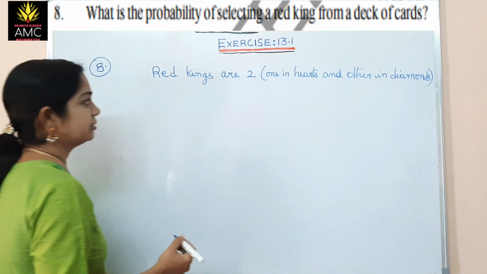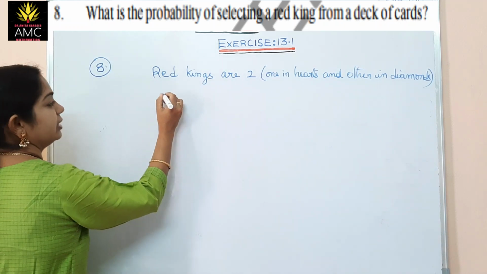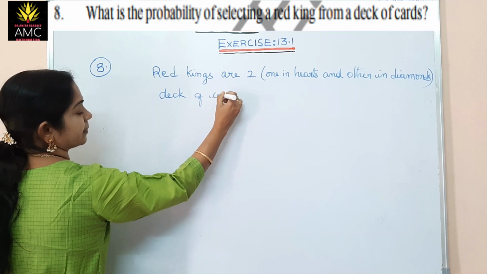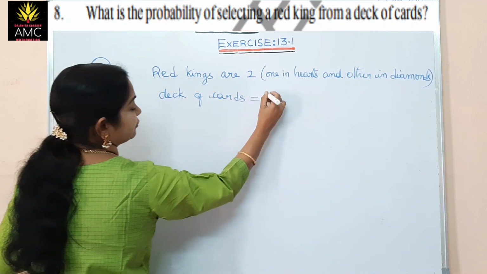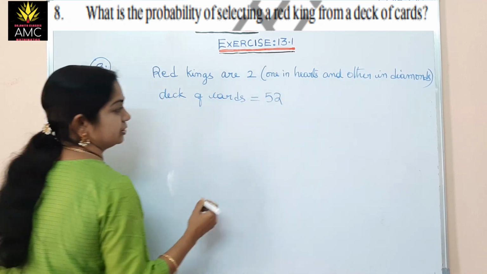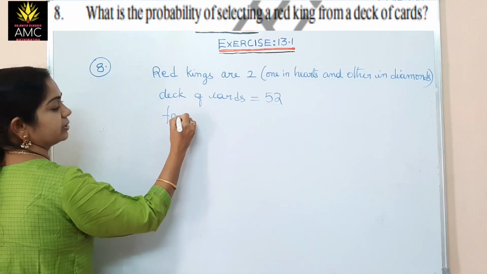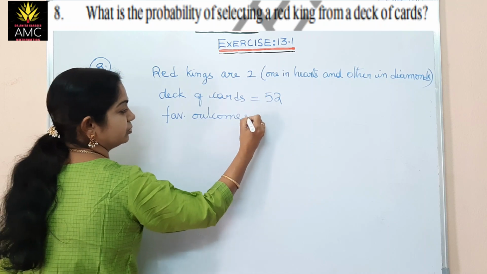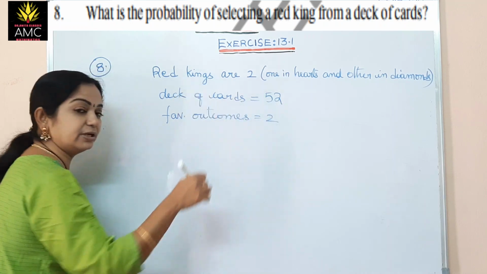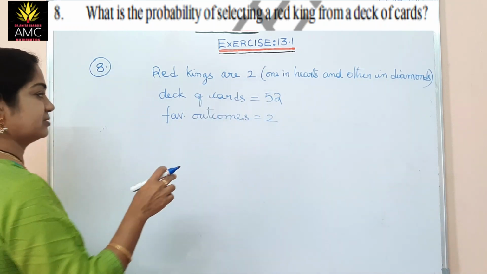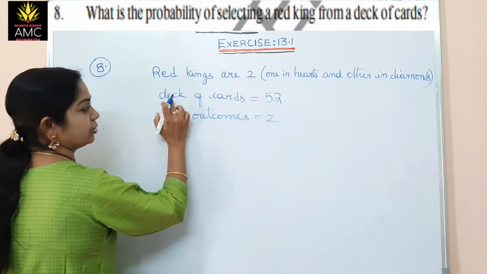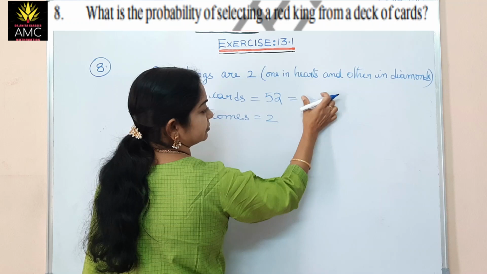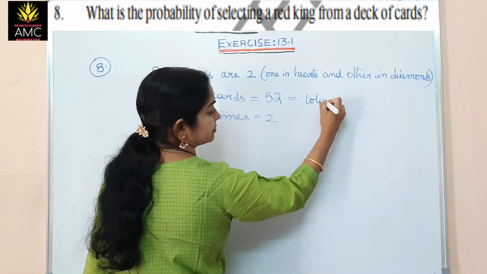So red kings are 2. The total deck of cards is equal to 52. So favorable outcomes here are equal to 2, because we want to find the probability of a red king. Total outcomes, this is the sample space.